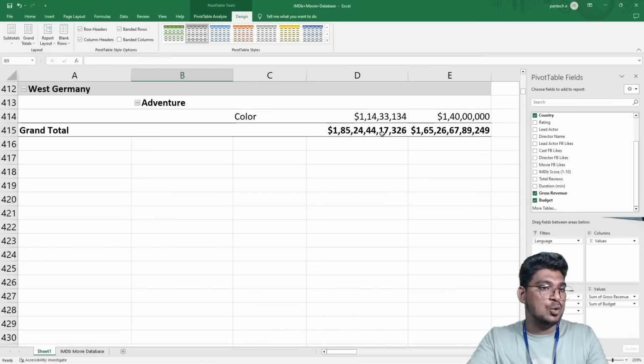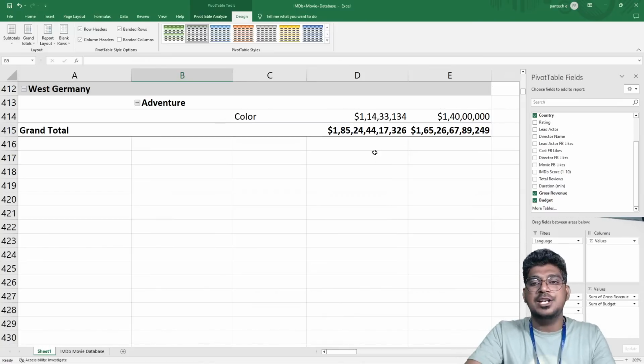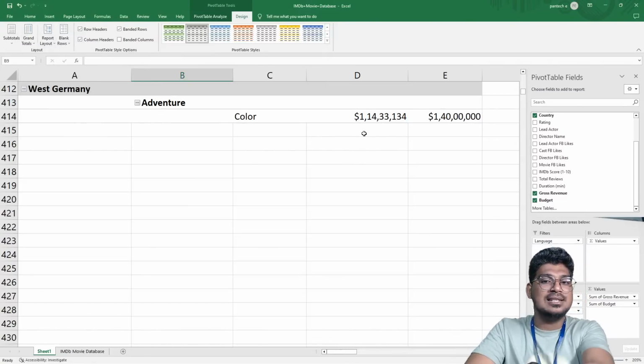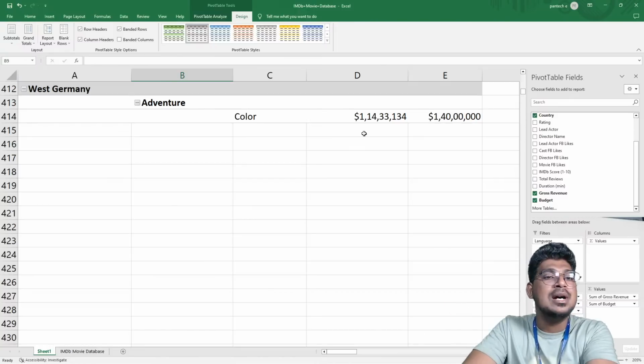So this is the grand total. I don't want to see this particular data, in the sense, just click and turn off the rows. It is not going to be displayed.